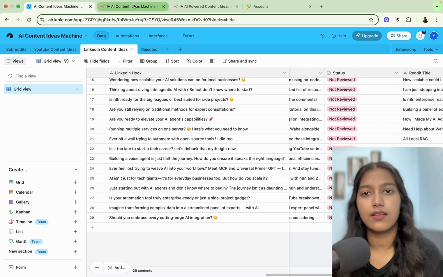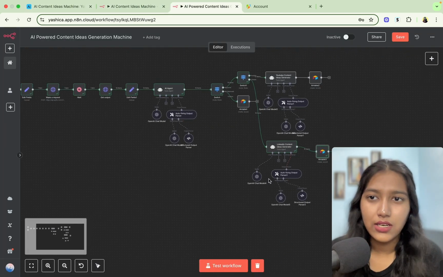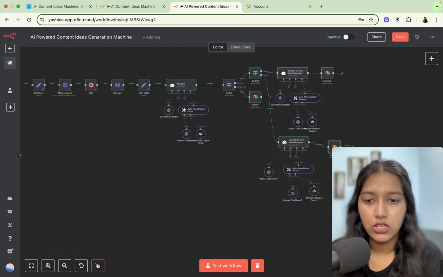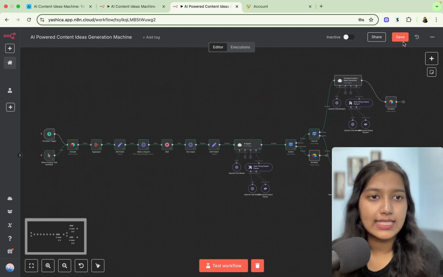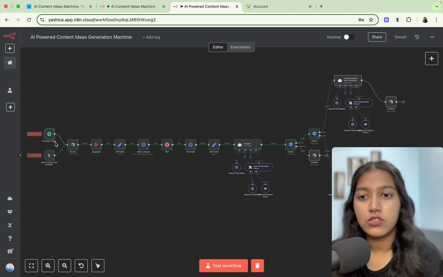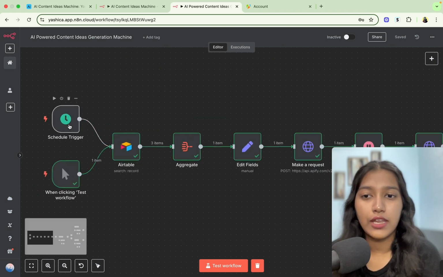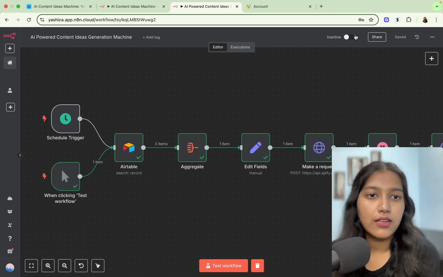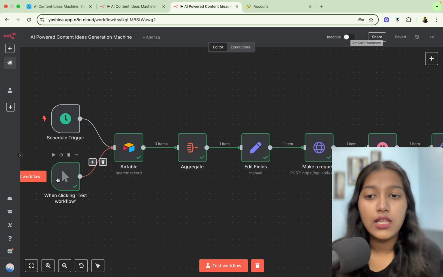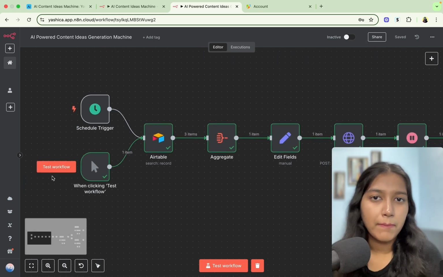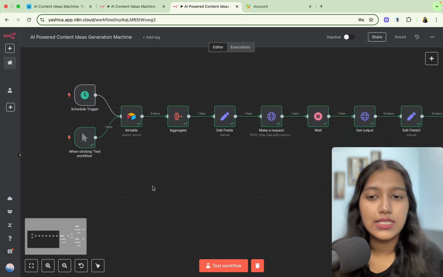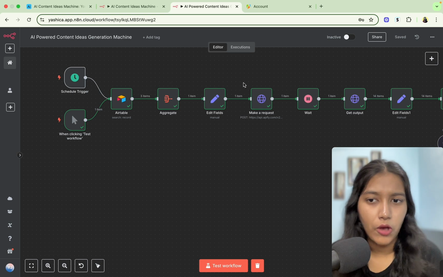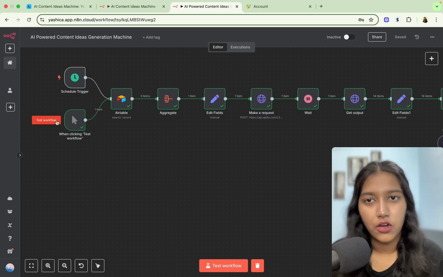Great, this is done. Okay, now this is looking a bit messy, so I'm just going to click on tidy up and I'm going to save it. Okay, awesome. So if you are thinking of running it on a schedule, then make sure to turn on the automation. If you want to just come manually and turn it on sometimes, then you can turn it off. You can keep it off and then just come here and click on test workflow.